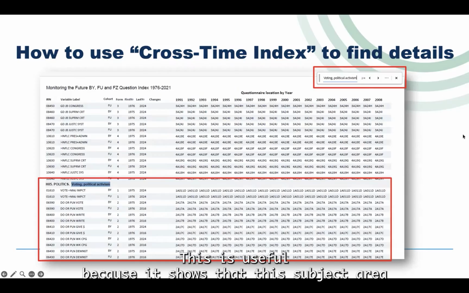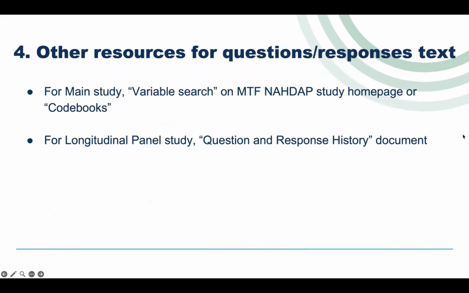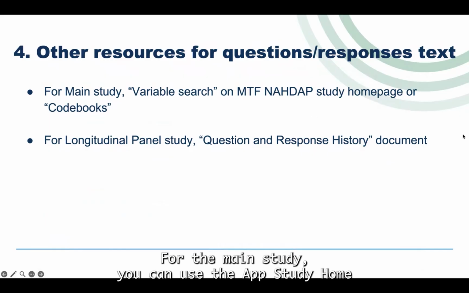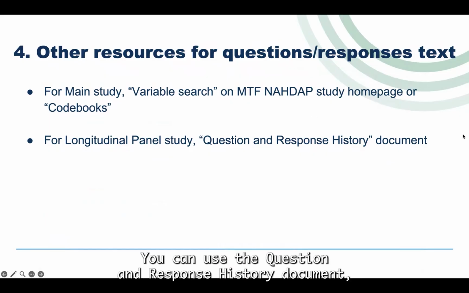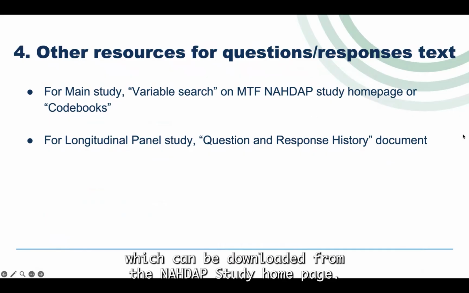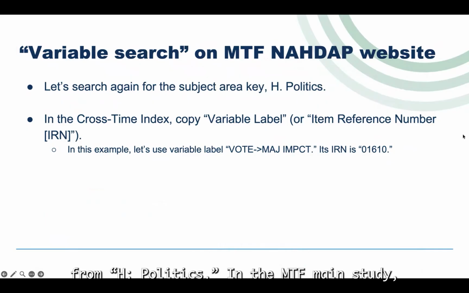This is useful because it shows that this subject area includes several questions with different IRNs. However, the index still does not provide the exact question text or response option. MTF provides additional resources with full question text and response options. For the main study, you can use the NADAP study homepage or the codebook. For the longitudinal panel study, you can use the question and response history document, which can be downloaded from the NADAP study homepage.